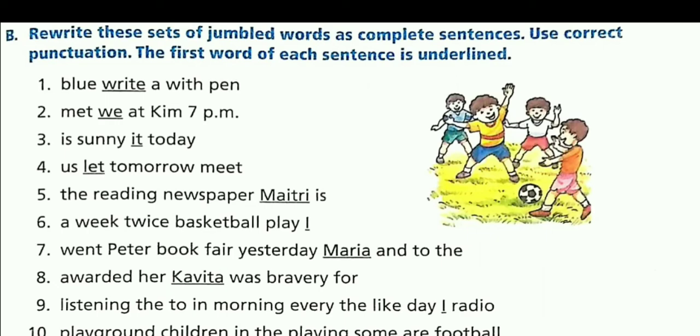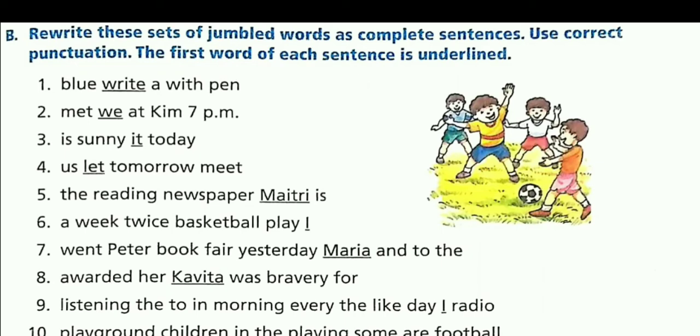As you can see, now it is making some sense. Now the fifth one. "The reading newspaper Maitri is." So the correct order will be "Maitri is reading the newspaper." In this, M will be capital and there will be a full stop at the end.